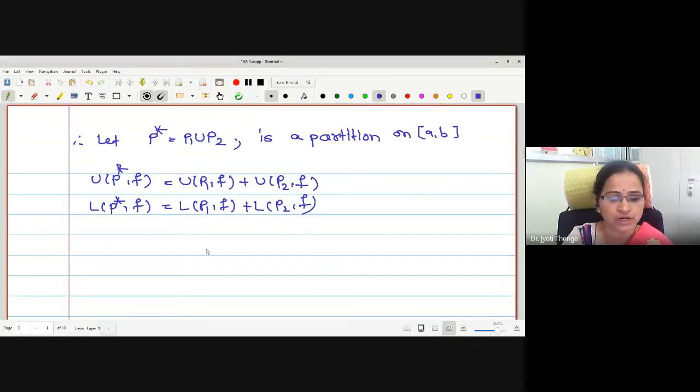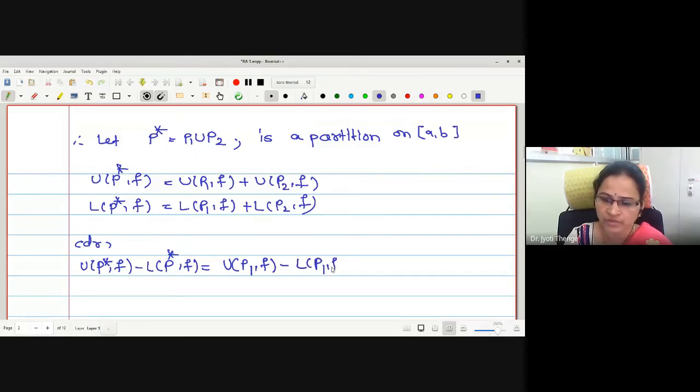Correct. Therefore, let me consider the condition of integrability on P star: UP star f minus LP star f. From these two, we have to take a subtraction. Therefore, this is UP1f minus LP1f added with UP2f minus LP2f.